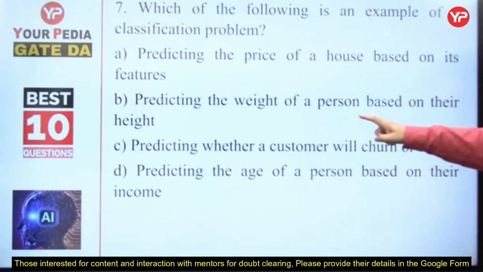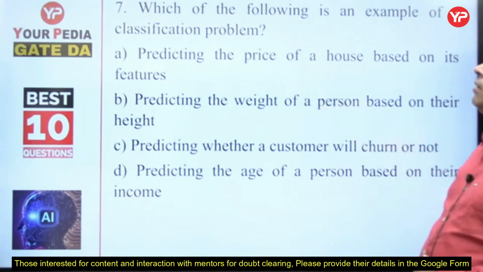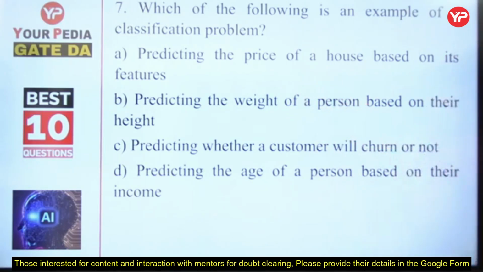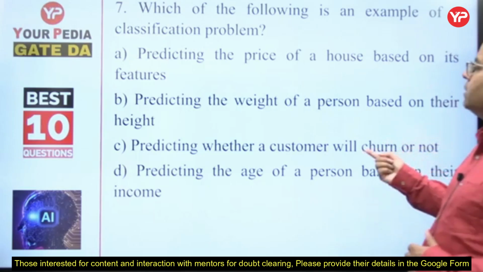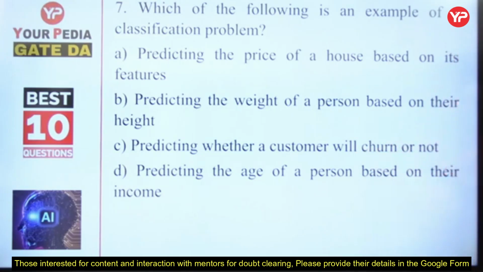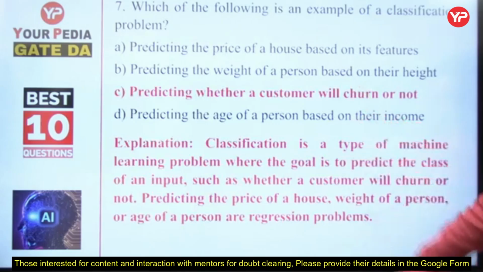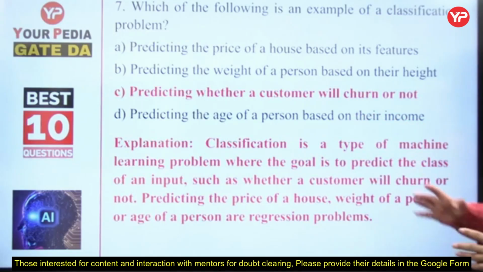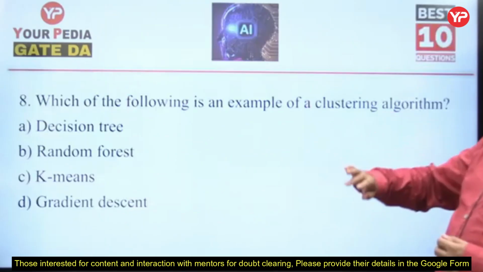Predict the weight of a person based on their height. Weight can be any value, it's a continuous variable, so it can't be a class. Again, if it defined whether he's fat or average or athletic, then only it will be a class. Predict whether a customer will churn or not. Yes, this is a class. Whether he will come or not, so yes or no type of classification is there. Predict the age of a person based on their income. Age, again, is continuous. So churn or not is the answer, because it's yes or no. Classification is a type of machine learning problem where the goal is to predict the class of an input.